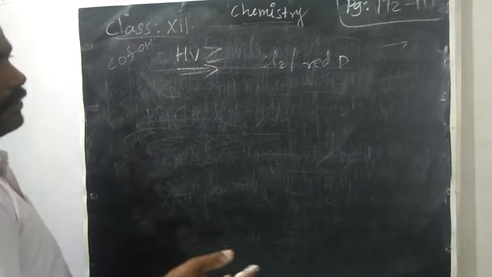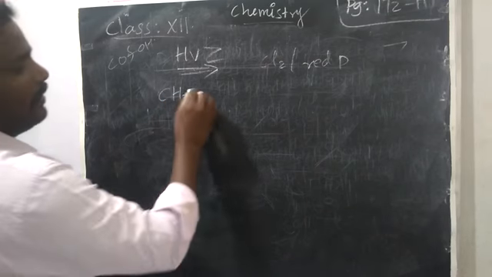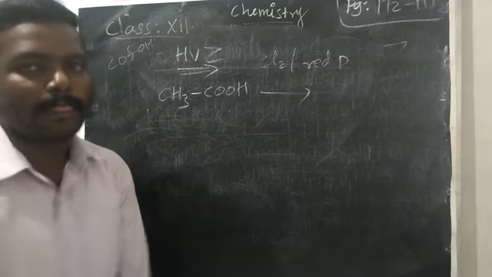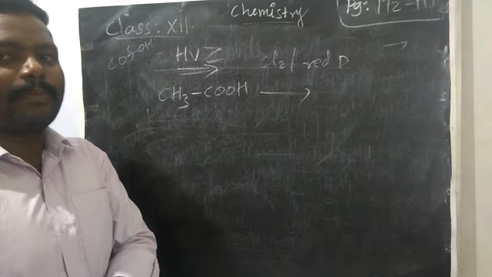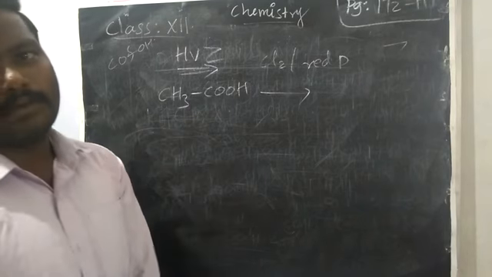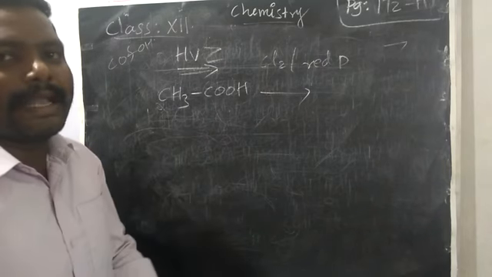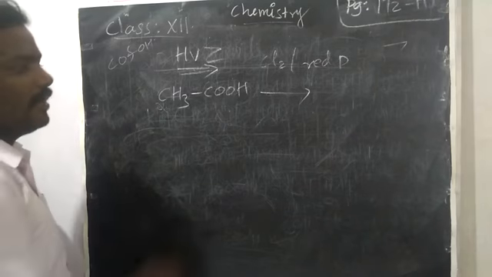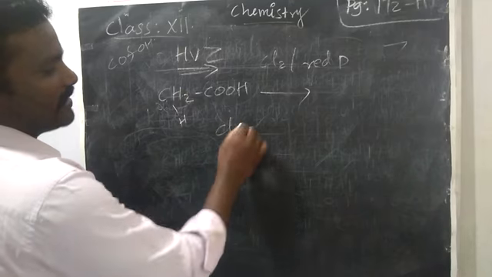Okay. So for the HVZ reaction we take the catalyst chlorine with red phosphorus. Then the halogenation reaction. Alpha hydrogen will undergo the halogenation. So what is alpha hydrogen? The carbon attached to the functional group is called the alpha carbon. The hydrogens bonded to the alpha carbon are called alpha hydrogens. From the 3 alpha hydrogens, we are going to take 1 with Cl2.